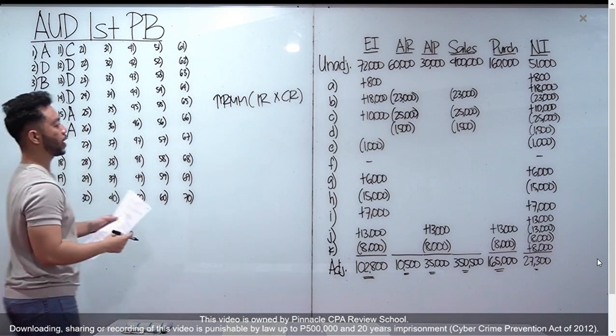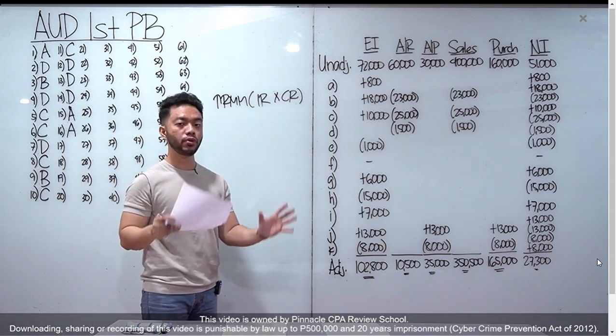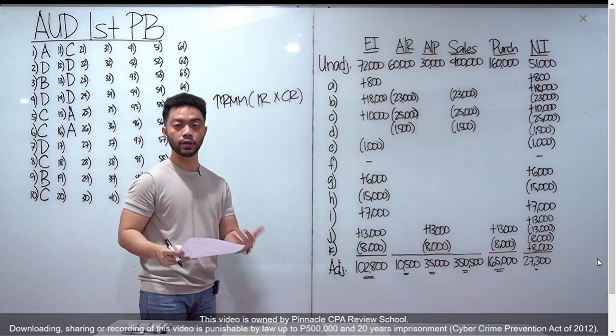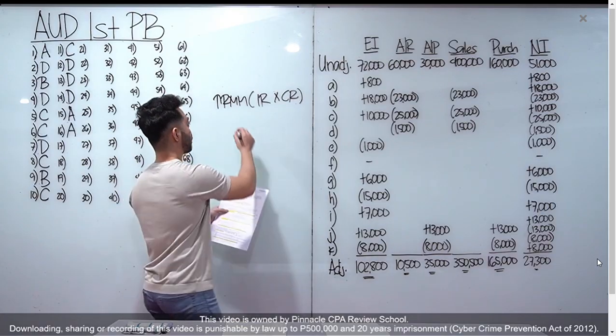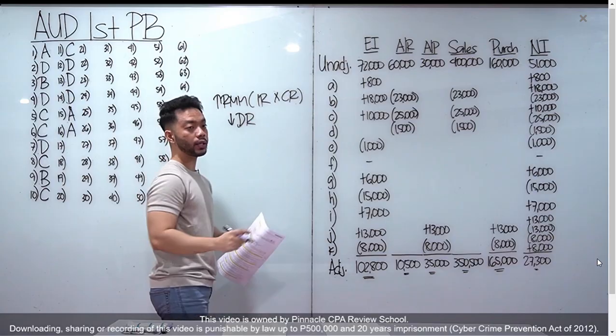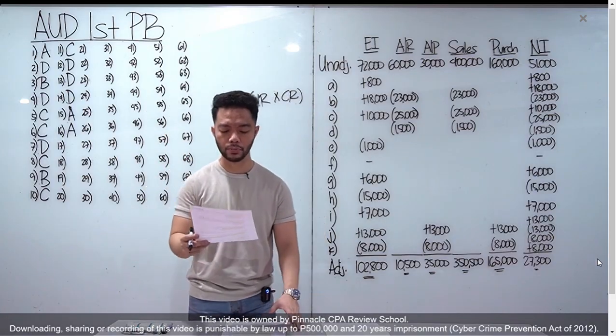Why, sir? Because when you increase the inherent and control risk, to achieve the same level of audit risk, you need to lower the detection risk. Why do we lower the detection risk? Because they have an inverse relationship. Letter A for number 16.